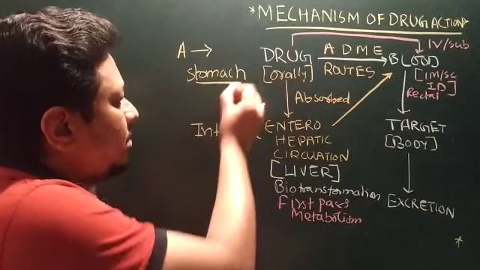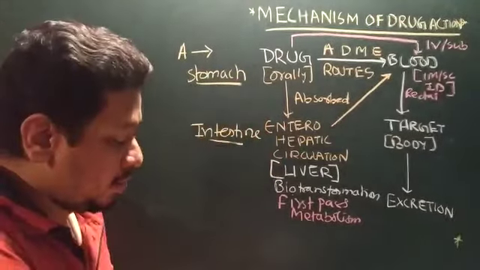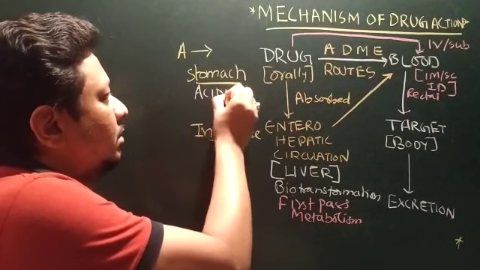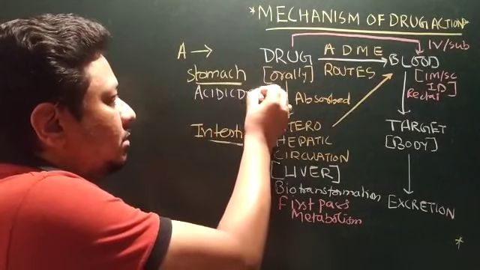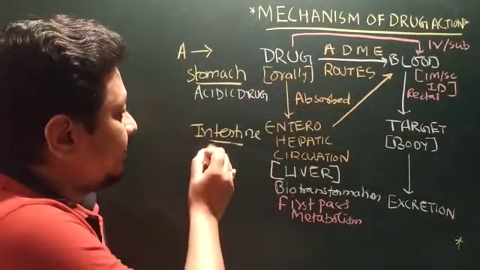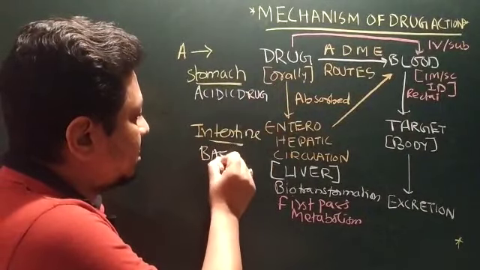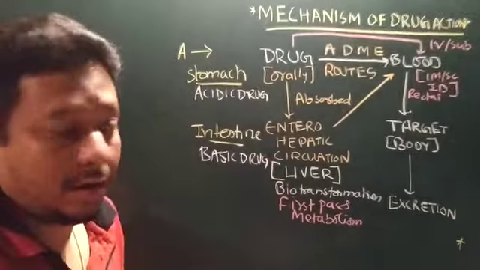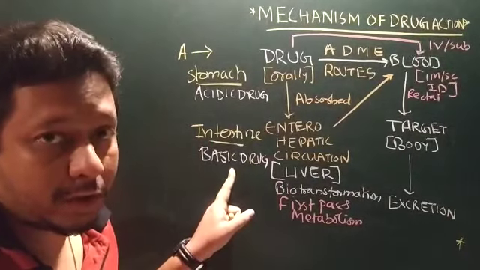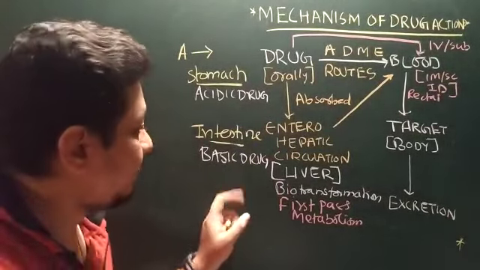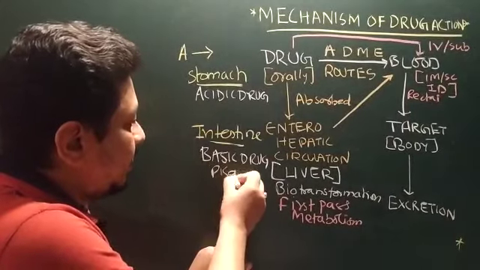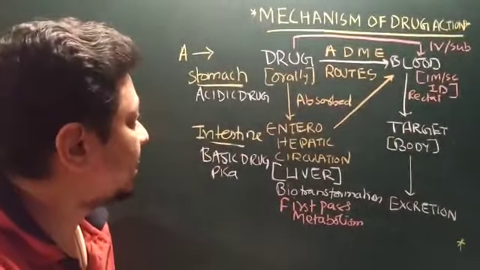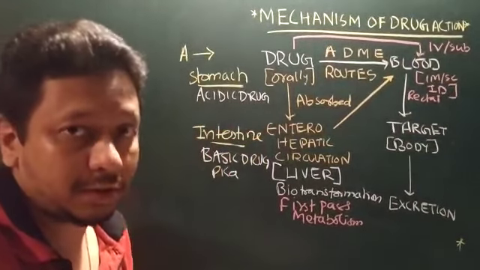As you know, the stomach pH is acidic, so from the stomach only acidic drugs get absorbed, and from the intestine the basic drugs are absorbed. That's why we have to see the pKa value of the drug. If it is a basic drug, it absorbs from the intestine. If it is an acidic drug, it absorbs from the stomach.